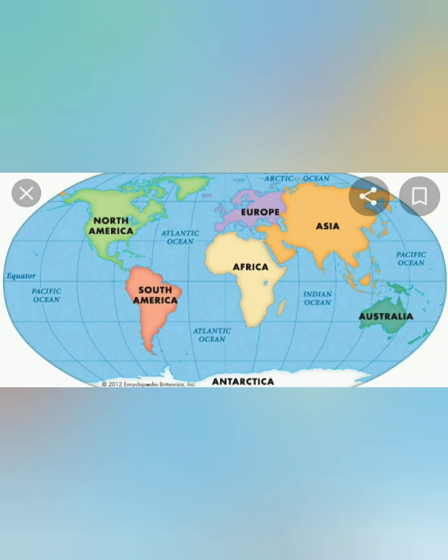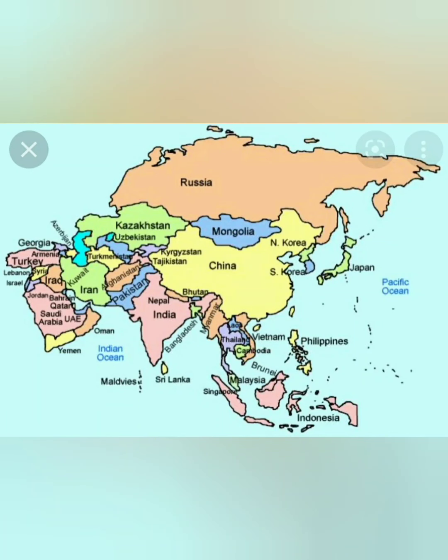There are 7 continents. You can see here Australia is the smallest continent and Asia is the biggest continent. Just see the size of the continents, then you will come to know Asia is the biggest and Australia is the smallest. And we live in Asia. This is the map of Asia, and there are many countries in Asia.